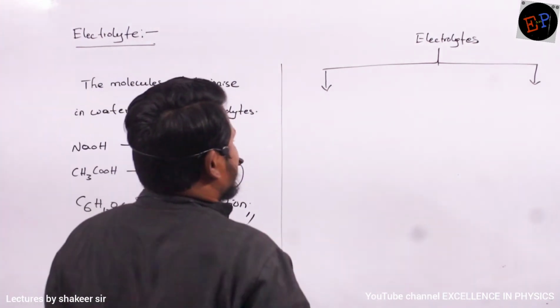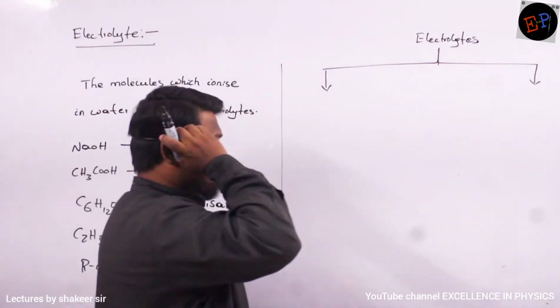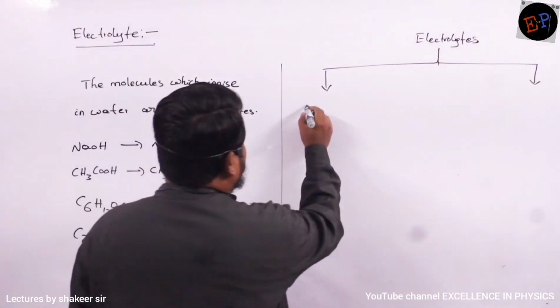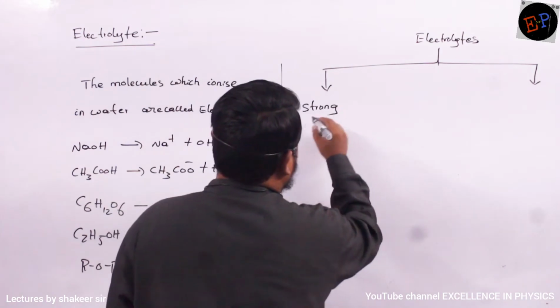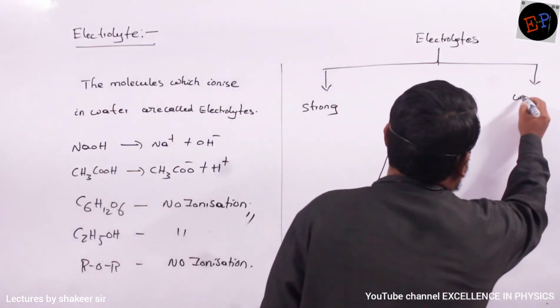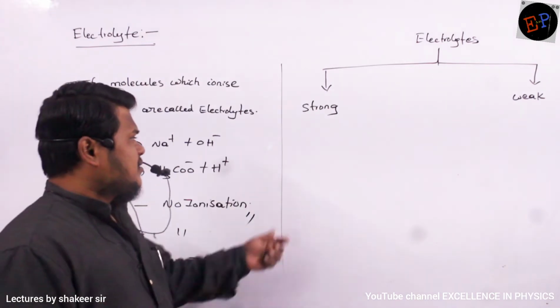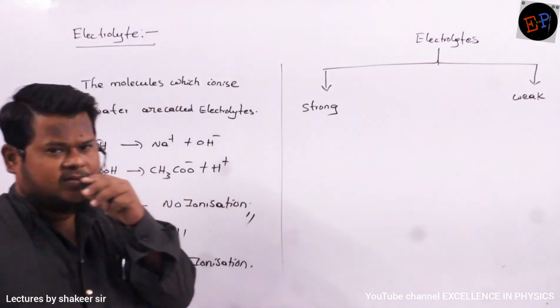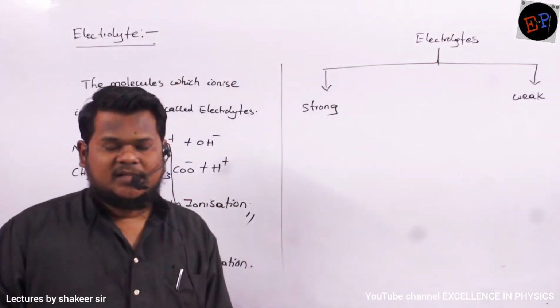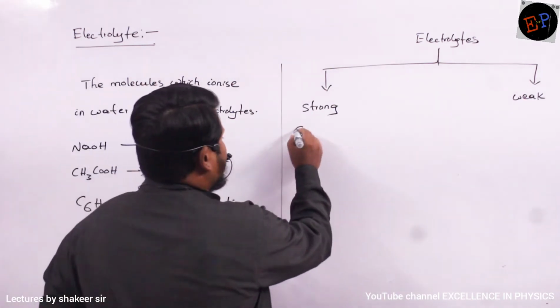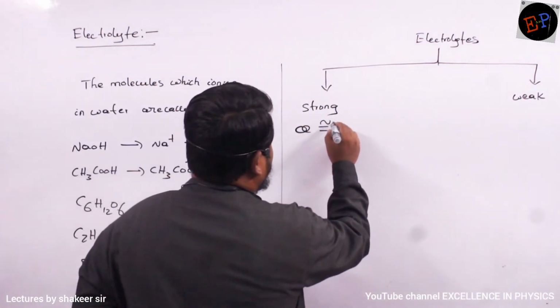Okay. So electrolytes we can divide into two types. One is strong electrolytes, and the next one you can call weak electrolytes. Okay. So strong electrolytes means what? How can you say what is meant by strong electrolyte? Strong electrolyte means alpha value is almost equal to 1.